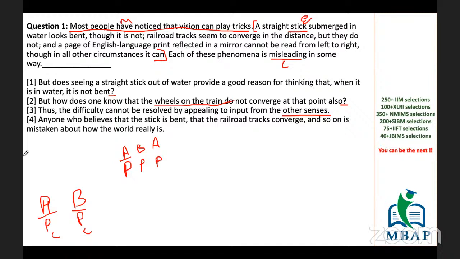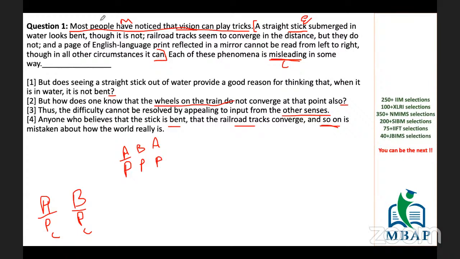Okay. Let's see if both are inappropriate or whether we have to choose something from the available options only. Anyone who believes that the stick is bent, that the railroad tracks converge, and so on, by mentioning them and by saying so on, we are covering the remaining examples we have given. We have covered those examples by saying so on, is mistaken about how the world really is. Misleading, main topic is covered, and examples; it is not required to have examples, but it is covering. So it is providing me with the conclusion of the entire passage. Conclusion is what? A crux of the entire passage.